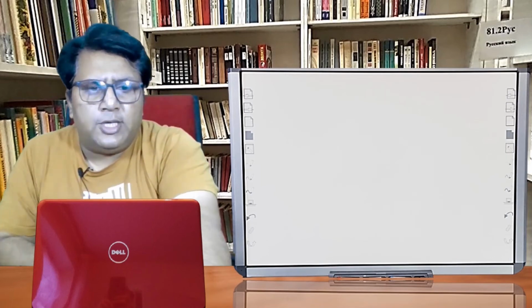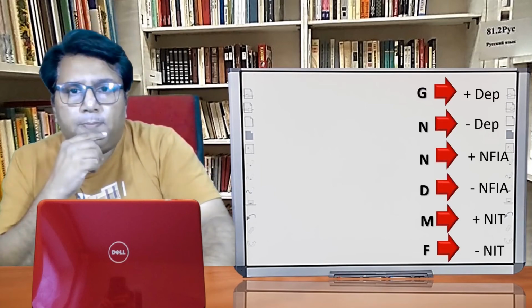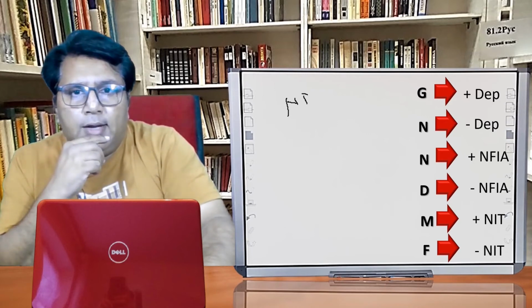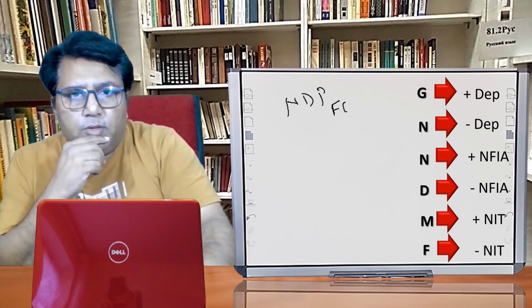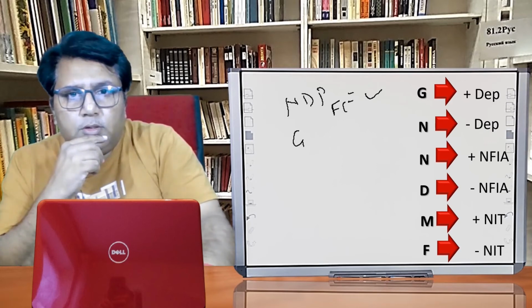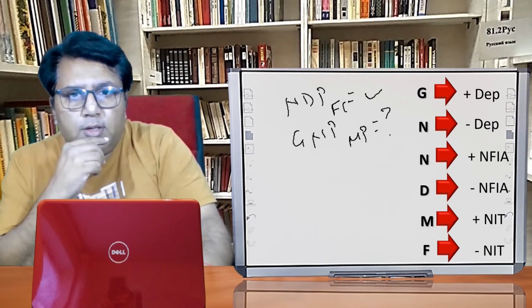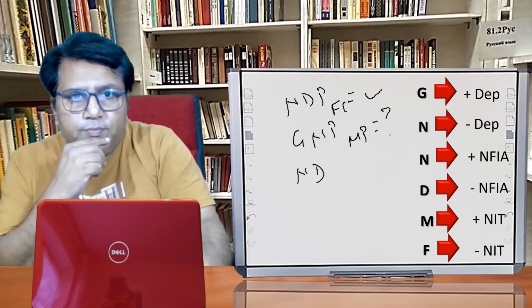One more example we just take. Suppose net domestic product at factor cost is given. This is given to us, and we have to calculate GNP MP. Let us see how to calculate. Firstly, write down the information that we have. This is the available information.